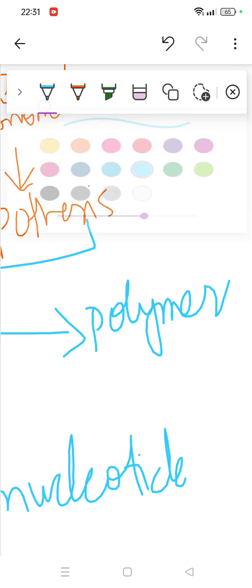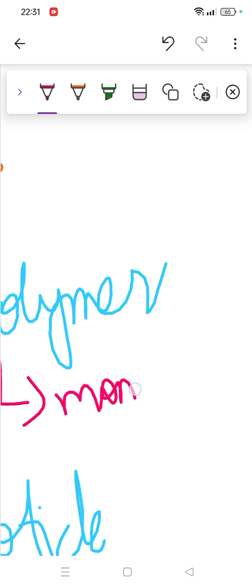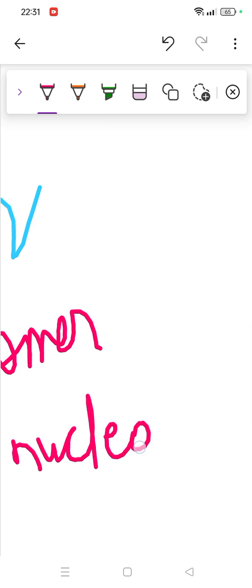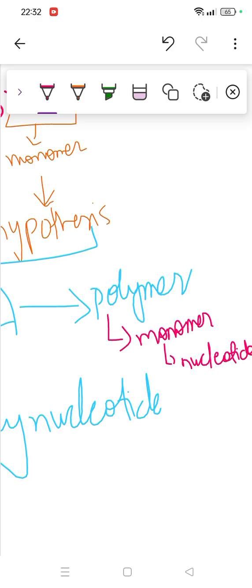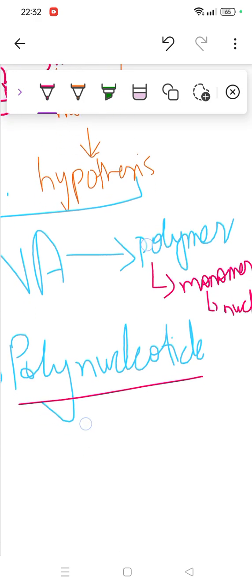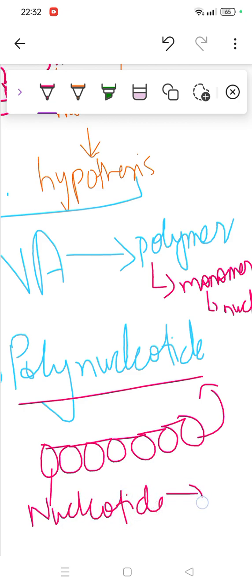But when they were asked what the monomer would be, at the time they replied the monomer is nucleotide, right? And yes, it was right. Today we accept it. So it was said that DNA is a polynucleotide. This means if this is one nucleotide and the complete chain combines, that structure is called poly, which we know means many, and this is nucleotide. So many nucleotides combine and form a structure called a polynucleotide.